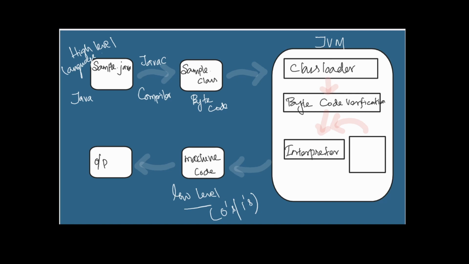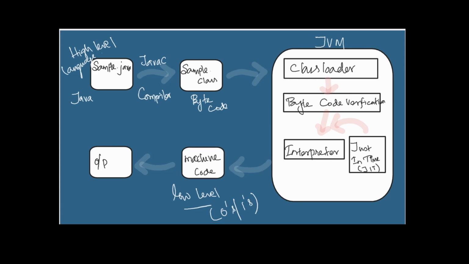This is a somewhat time-consuming process, but we cannot nullify it, though we can make some performance improvements. That's the reason they introduced a compiler called the just in time compiler, which we call JIT.